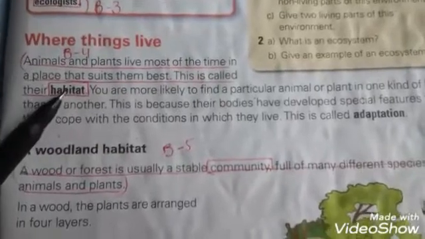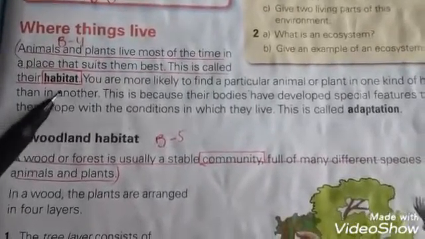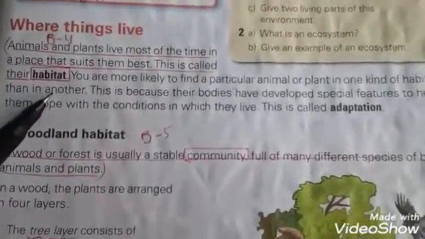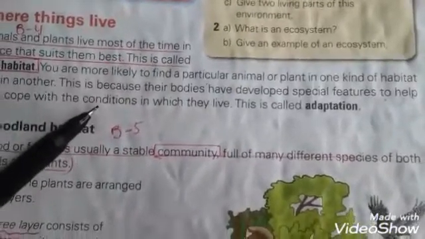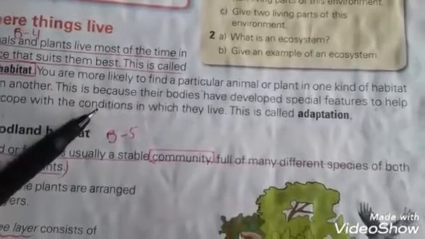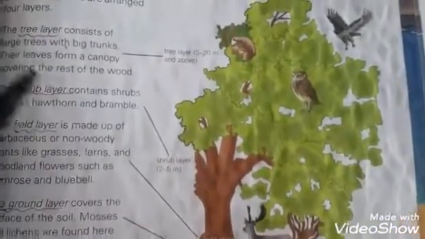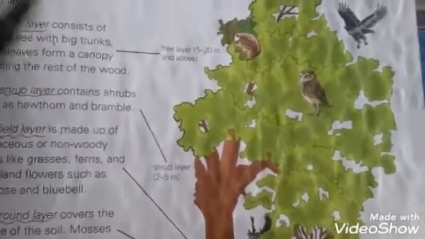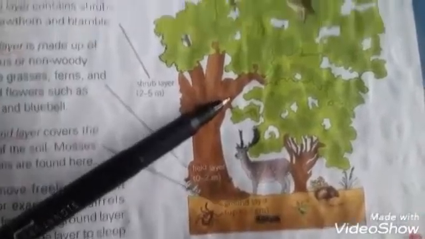Students, all plants and animals live most of the time in a place which we call a habitat. Where the animal lives is called its habitat, and all the animals are adapted according to their environment or habitat. Here you can see a tree, a woodland habitat where different types of animals and birds live. A wood or forest is usually a stable community for all the plants and animals.